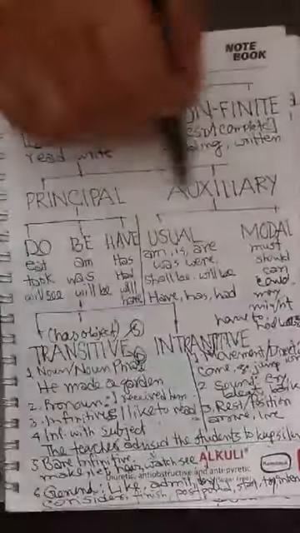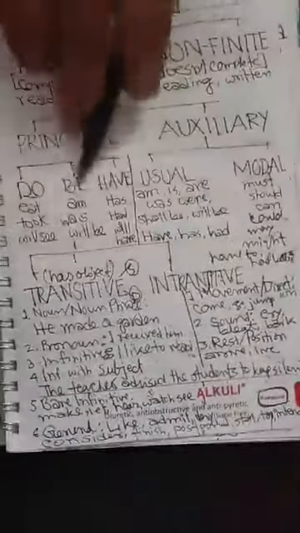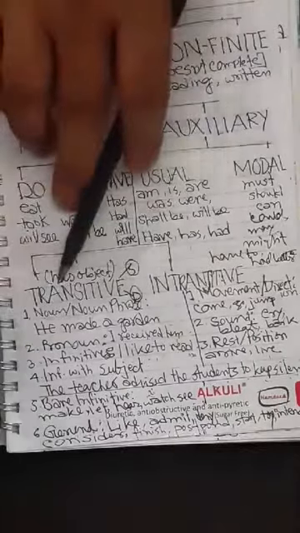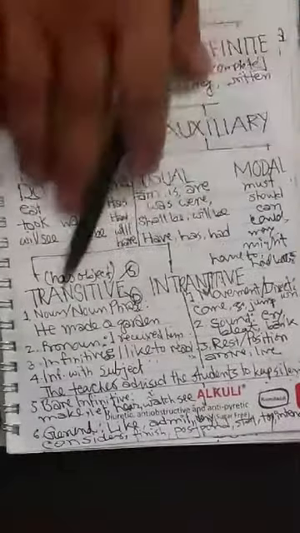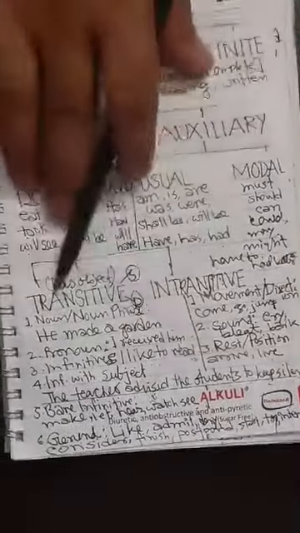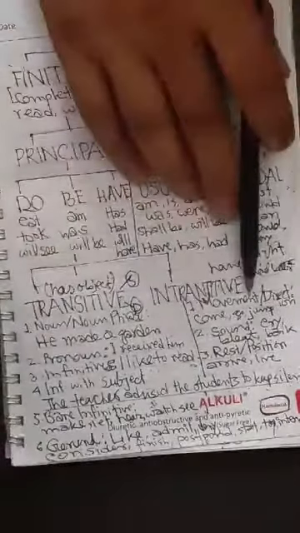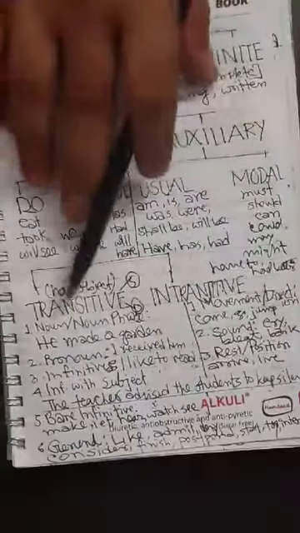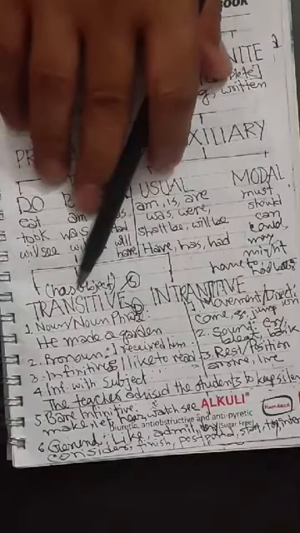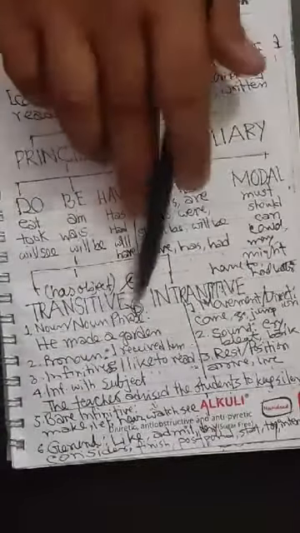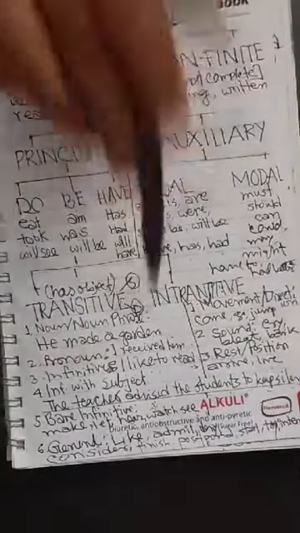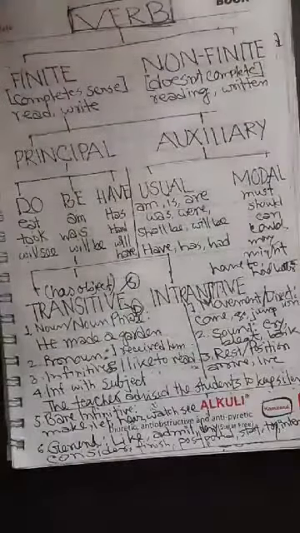Okay, auxiliary verbs are of 2 kinds, usual and modal. And then principal verbs are of 2 kinds, transitive and intransitive. Transitive are those which have objects, and intransitive are those which have no objects. And transitives are also of 2 kinds: one is single object and the other is double object. So the classification is very interesting.